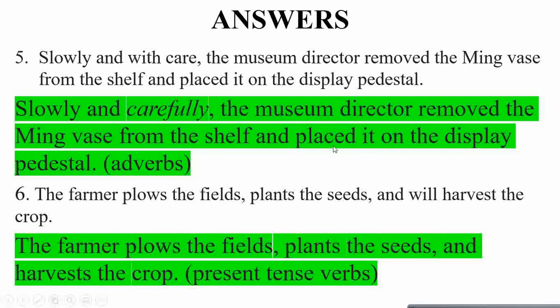Now question 6. The farmer plows the field, present tense, plants the seeds, simple present, and will harvest the crop, and this is future. So we have to make the parallel structure. So the farmer plows the field, plants the seeds, and harvests the crop. Again, these are all present tense verbs.